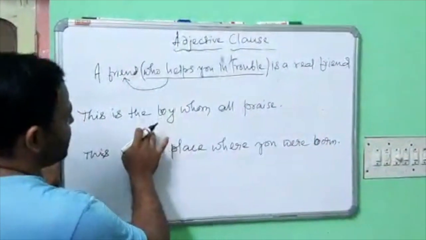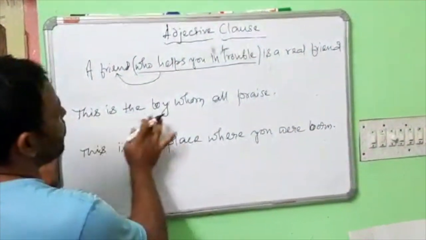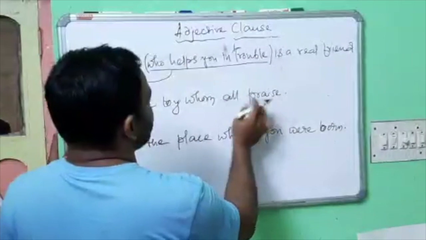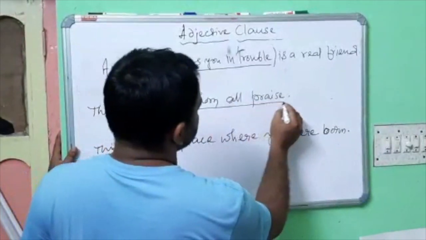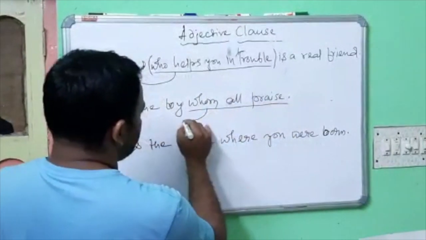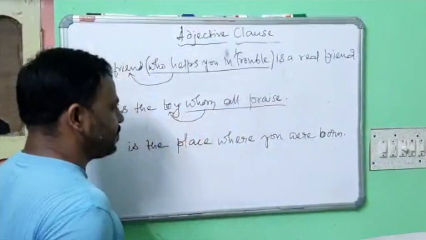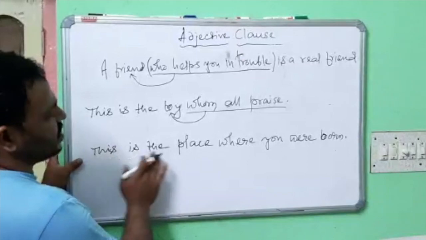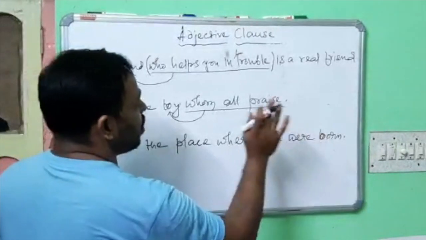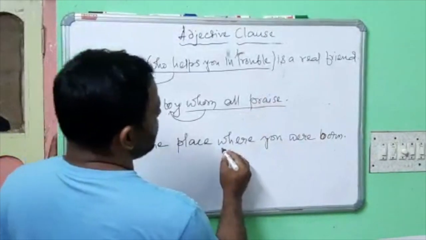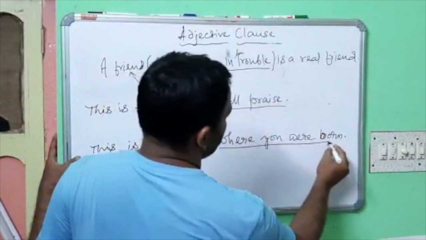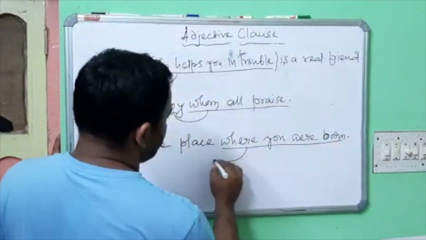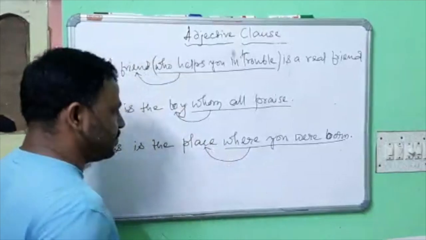And in the second sentence, "This is the boy whom all praise," whom all praise is the subordinate clause. This qualifies the noun boy. Let's come to the third sentence. "This is the place where you were born." Here the subordinate clause is where you were born, and it qualifies the noun place.